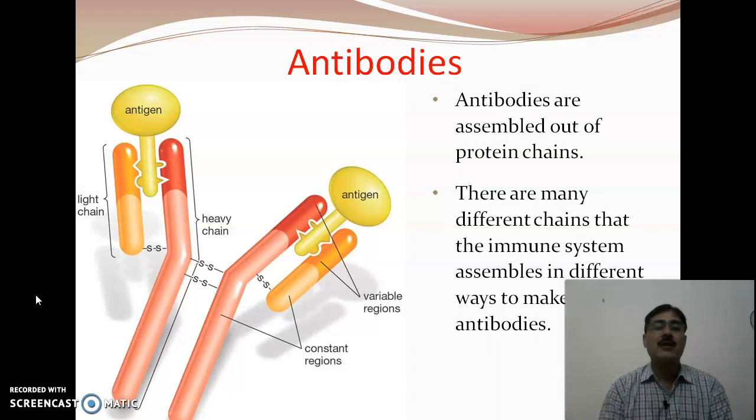If we look at the diagram shown in this slide, you can see the antibody has two clear-cut chains. One, the heavy chain, shown with the light red and dark red color, and the orangish colored light chain. So an antibody has a heavy chain and a light chain, and both have a constant region which is light colored and a variable region which is dark colored, and a yellow colored antigen is attached at the variable region.